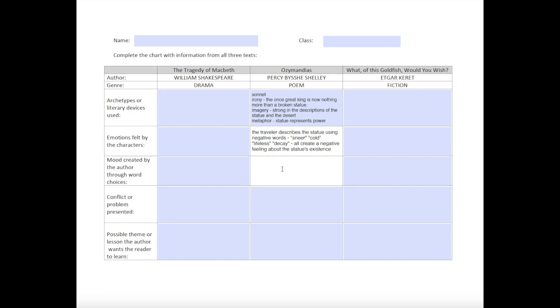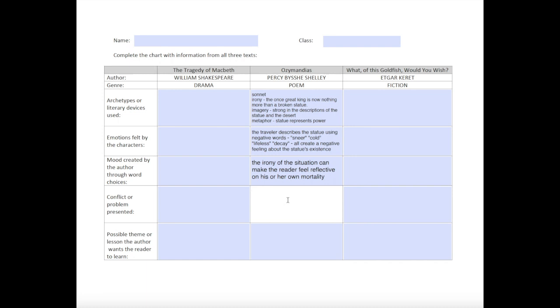Remember, the type of words used by the author create the mood for the reader. The negative tone words that the author used helped create more of a reflective mood, I think, on the reader, and the irony of the situation, that the once great king is now nothing more than a broken statue, can really make the reader feel somber about his or her own mortality.